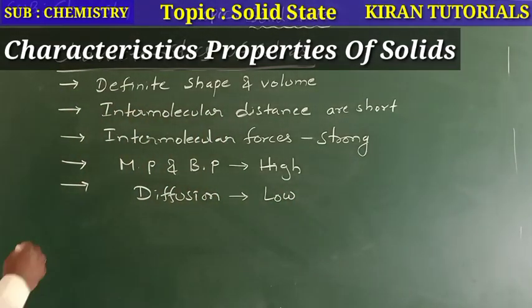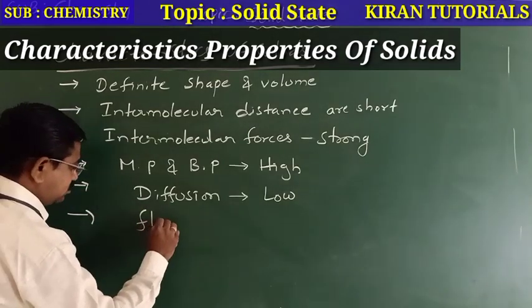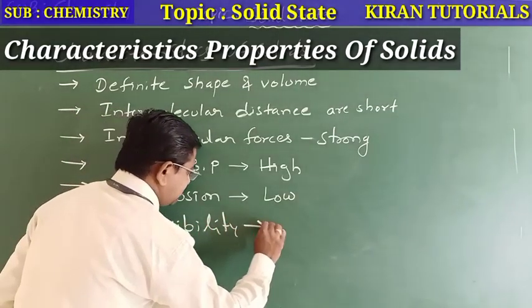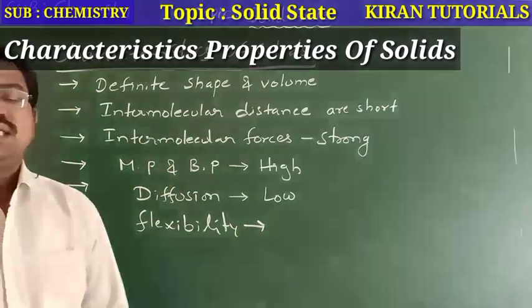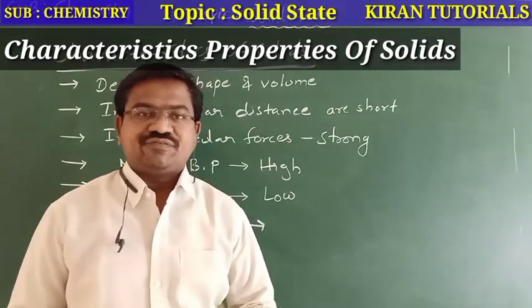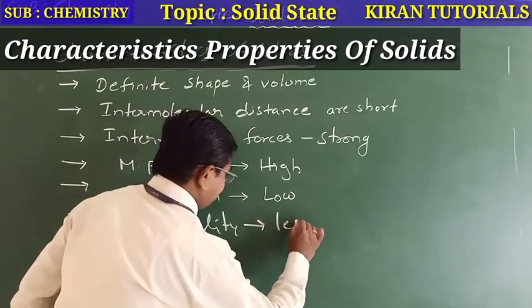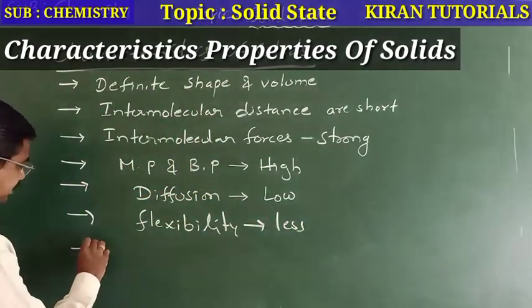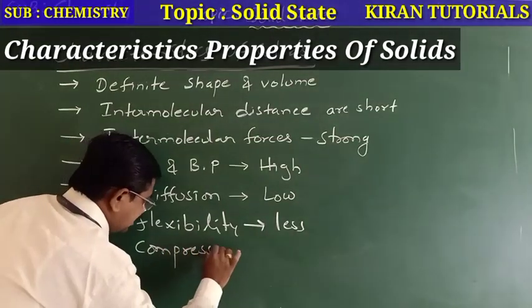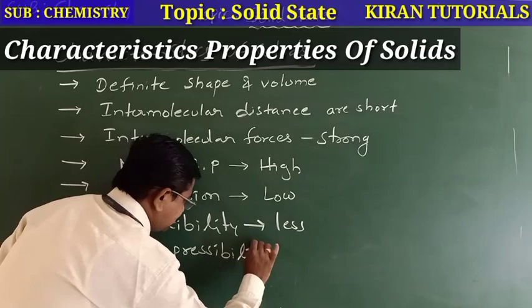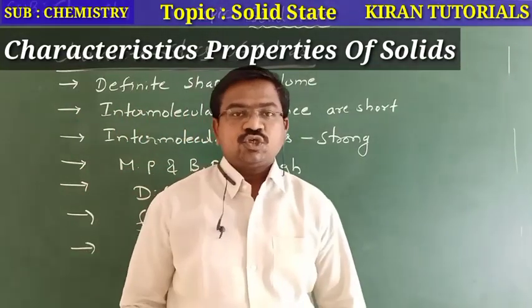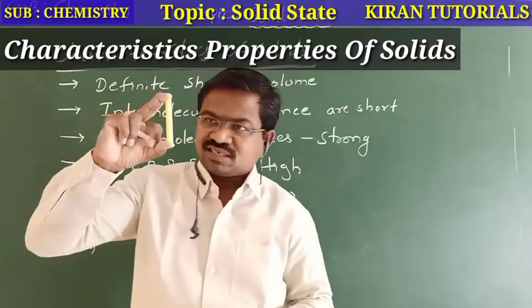And then flexibility. So, solids have less flexibility. And compressibility. Solids have very less compressibility.